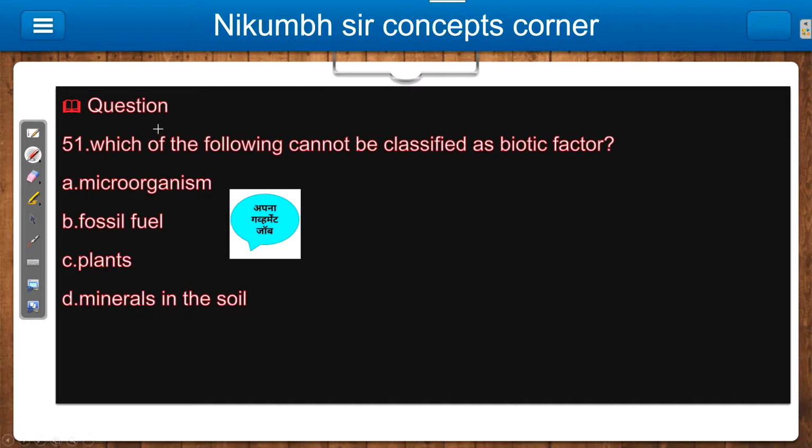Okay, so question number 51. Which of the following cannot be classified as a biotic factor? First, put here three stars, very important question for you. So what are the options? Microorganism, fossil fuel, plants, and minerals in the soil.